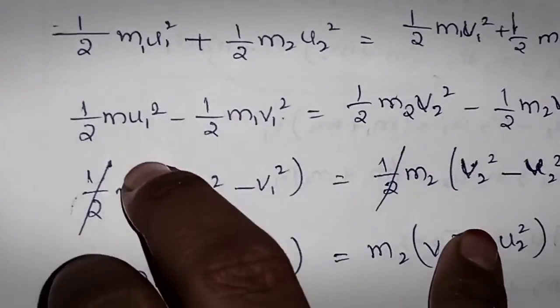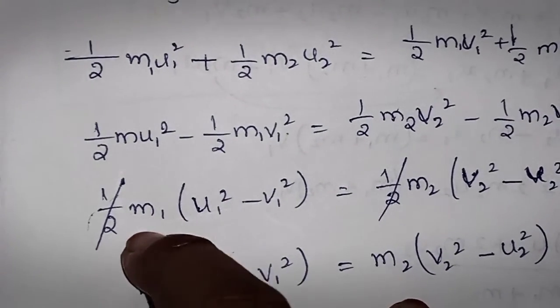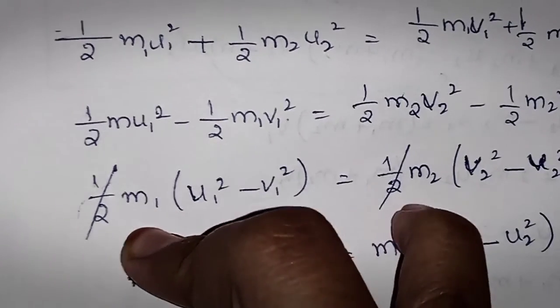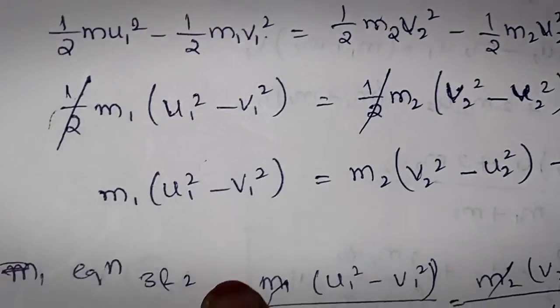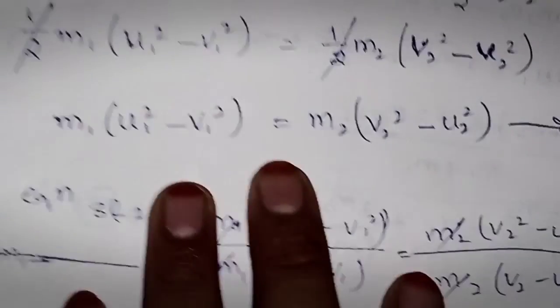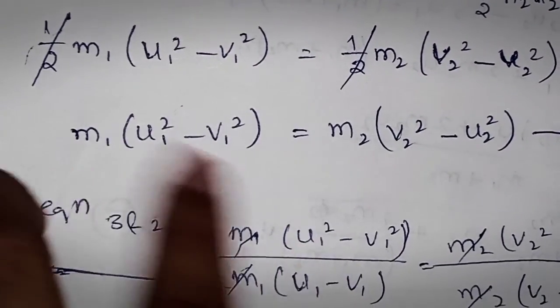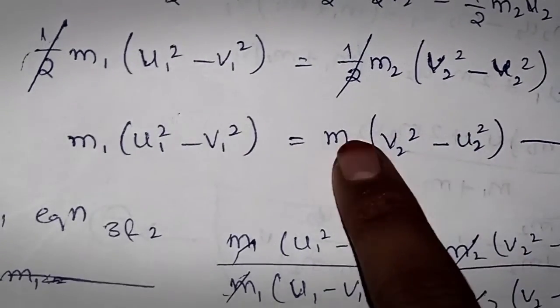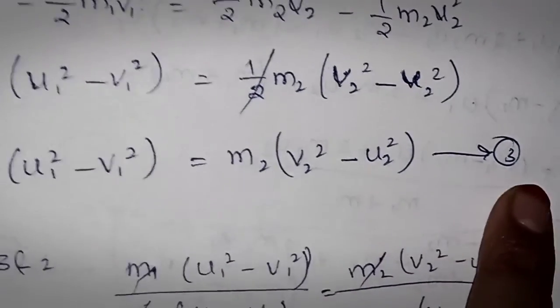On the LHS m1 is common, and on the RHS m2 is common. After taking the common factors of the two objects, we get the initial and final velocities of sphere 1 and sphere 2. This is equation number 3.